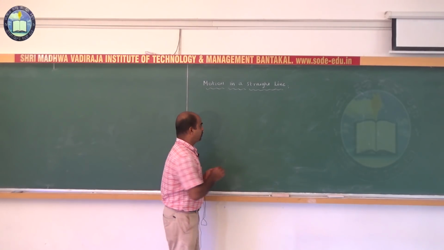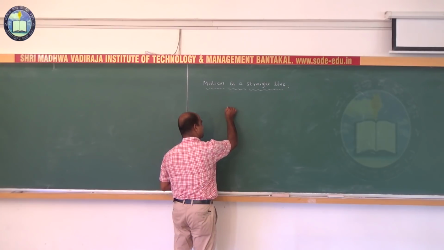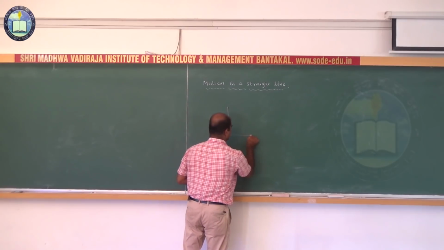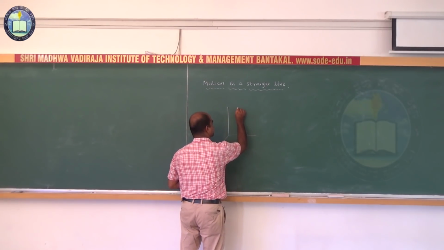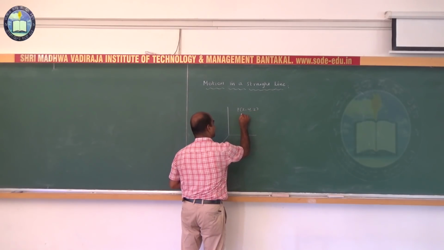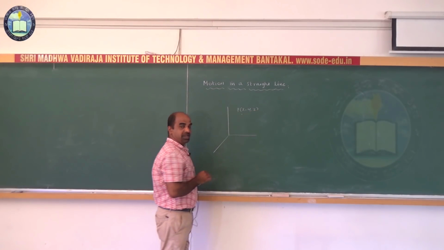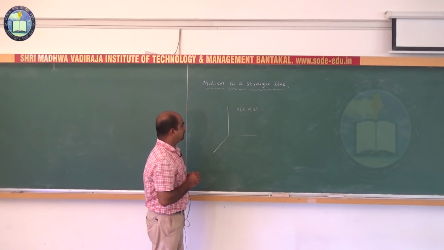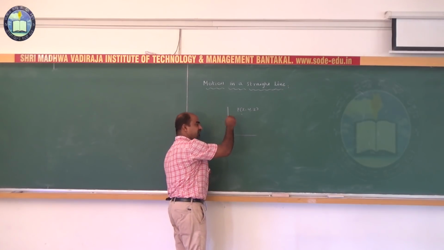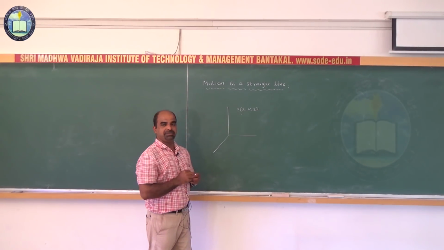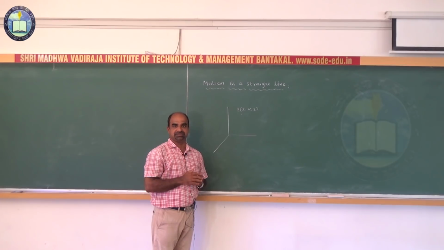A frame of reference is one in which the position of the object is located using three coordinates, P of x, y, z. If none of these three changes with respect to time as observed in the clock attached to this frame, then the object is said to be at rest.